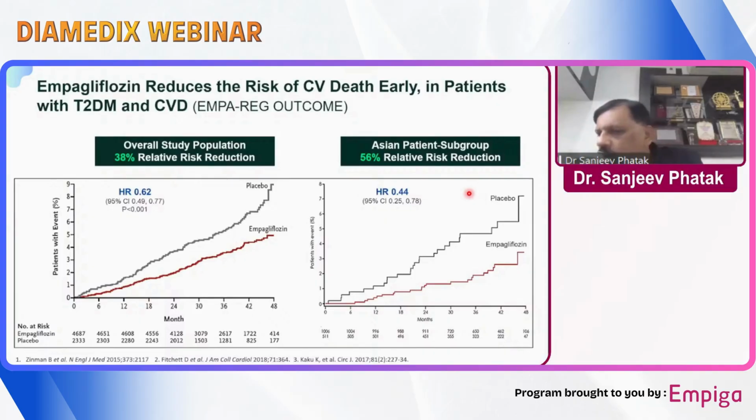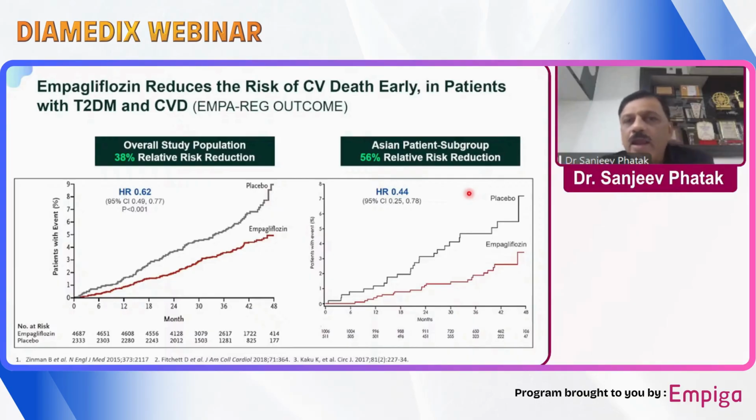Never before EMPA-REG did we realize that diabetes management can actually reduce the cardiovascular event rate also. The previous studies, DCCT with intensive glucose control using insulin in type 1, showed reduction in the microvascular complications. UKPDS also was not statistically significant in reducing the cardiovascular event rate. And ADVANCE, ACCORD and the Veterans Affairs trial actually showed the other way around, that very intensive or tight control can actually increase the cardiovascular risk.